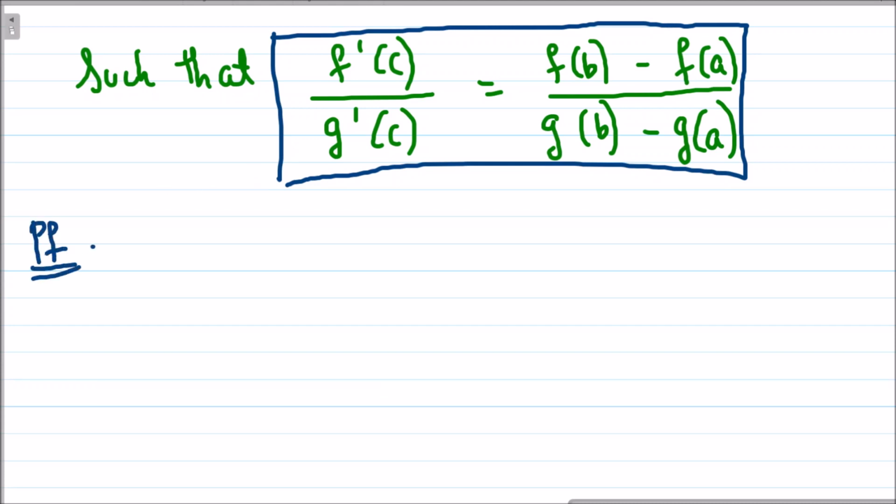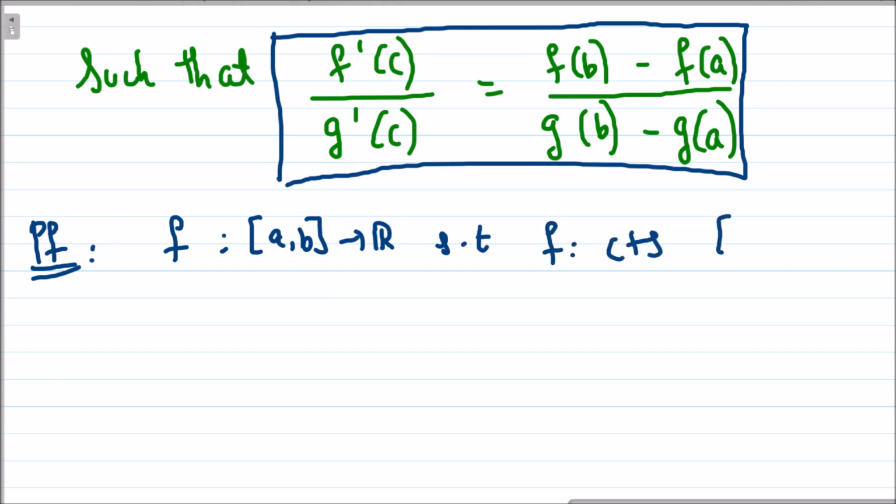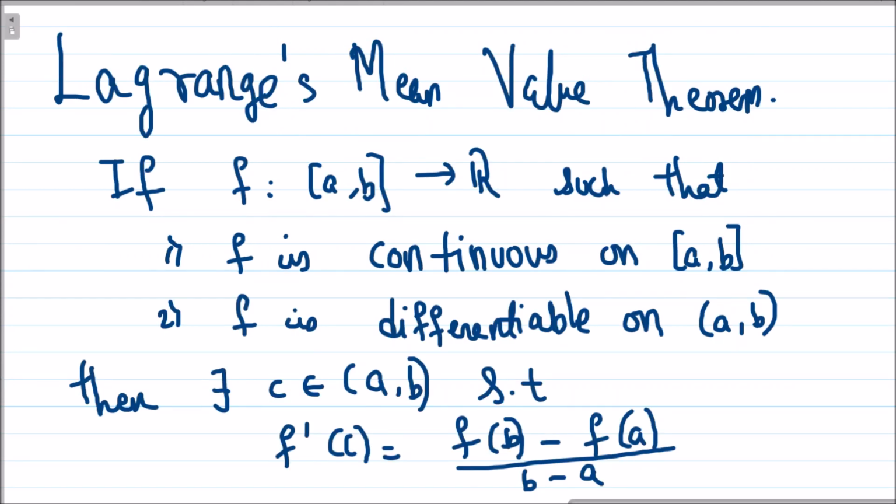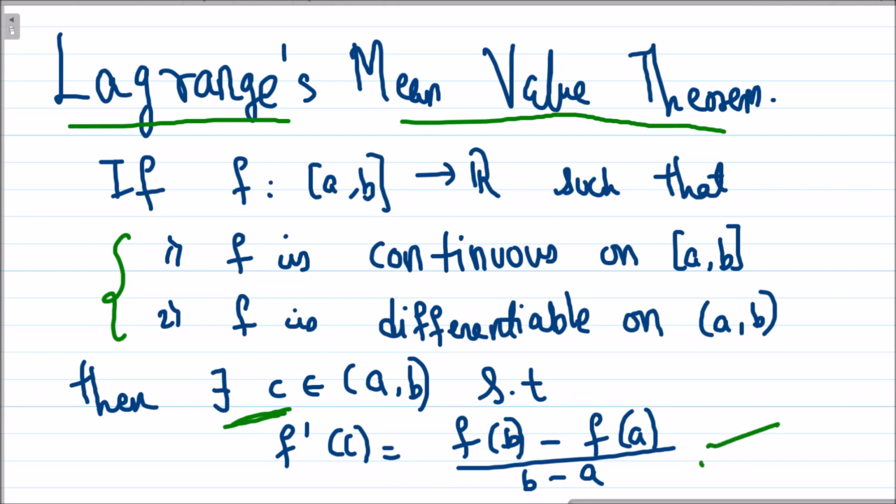Okay, cool. So let's start with the proof. What is given to me? It is given that our function f is from [a,b] to R such that f is continuous on closed interval [a,b] and differentiable on open interval (a,b). Good, but whenever we have such a function satisfying these two conditions, you can always recall the Lagrange mean value theorem. What does it say? If you have a function that is continuous and differentiable on closed and open interval [a,b] and (a,b) respectively, then there exists a point such that this thing holds.